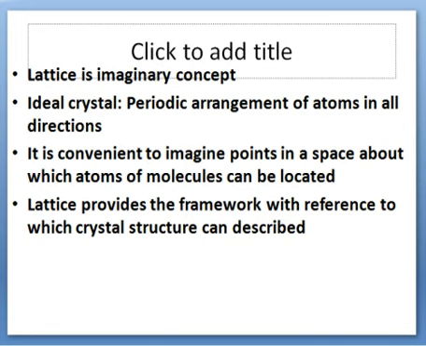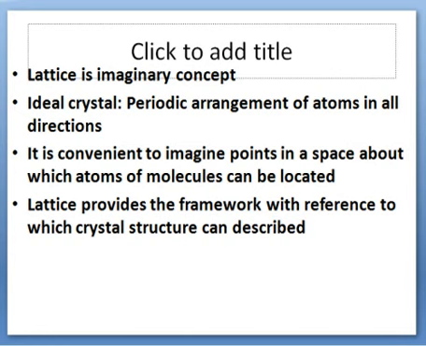The ideal crystalline material has a periodic arrangement of atoms in all three dimensions or directions. So for understanding purposes, we imagine that there are points in space, and about those points our atoms or molecules are located.